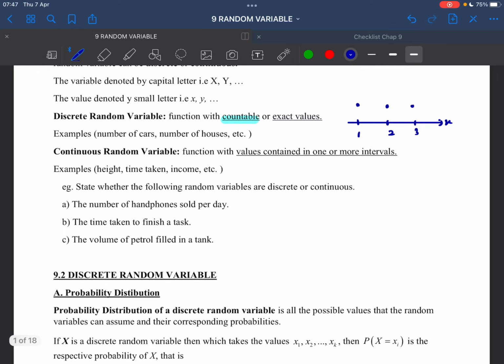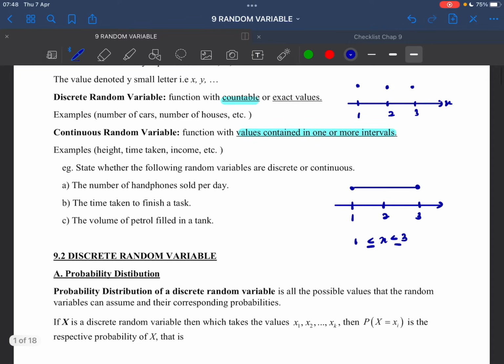However, for continuous random variable, the values are contained in one or more intervals. So dalam interval lah. Okay, example height, time taken, income, and so on. So if you want to represent that in number line, we have 1, 2, 3. Dia akan jadi x is between 1 included and also 3 included. Okay, so this one is 1 ≤ x ≤ 3. Alright, so kalau discrete, dia akan equal. Kalau continuous, dia ada inequalities lah. Okay, so let's see the difference.